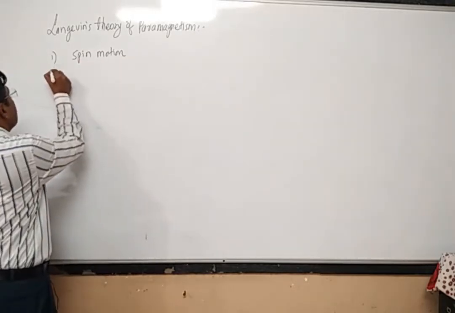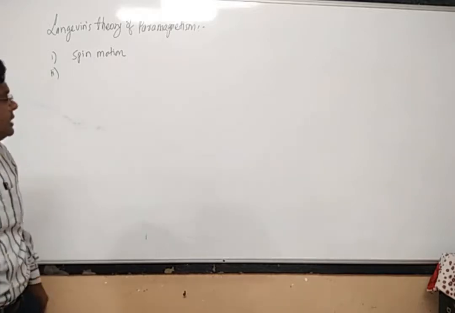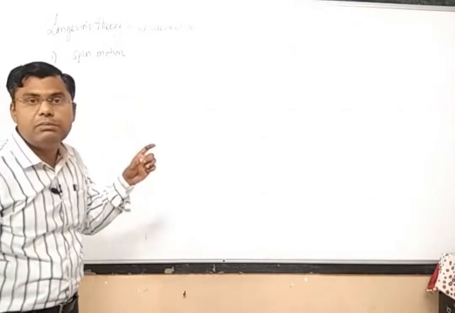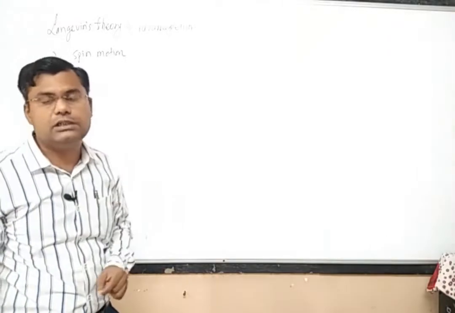The second assumption on which this theory is based is that the interaction between the spin motions is also negligible.